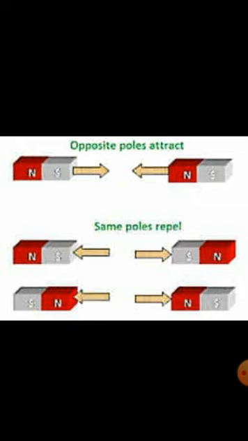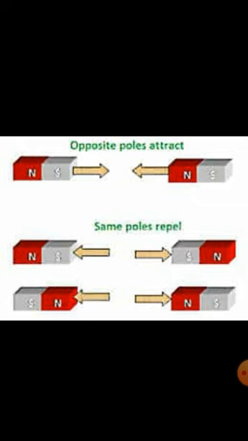The like poles of the two magnets repel each other. That means north pole and north pole or south pole and south pole will repel. Unlike poles of two magnets attract each other. North pole of one magnet and south pole of the other magnet attract each other.